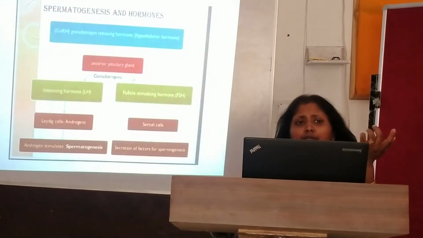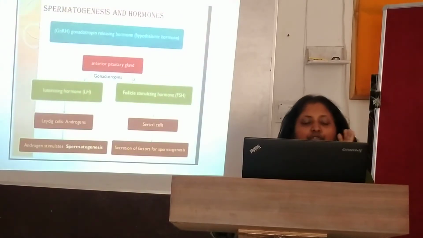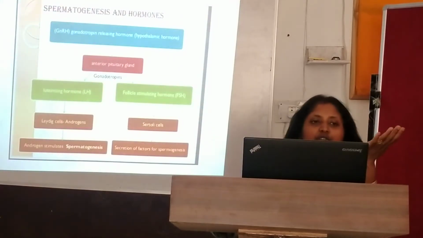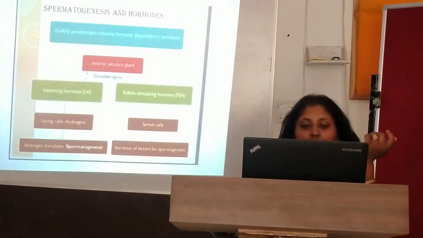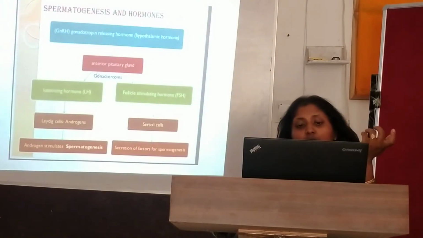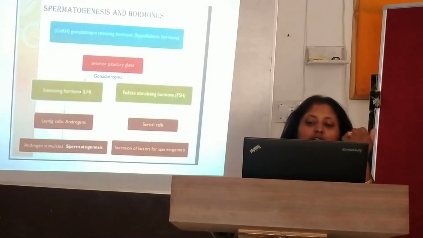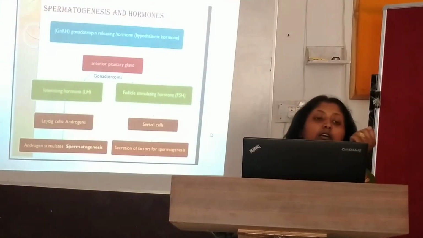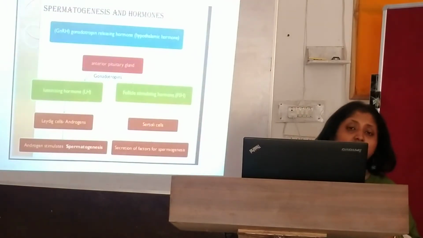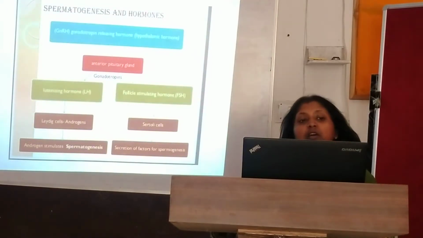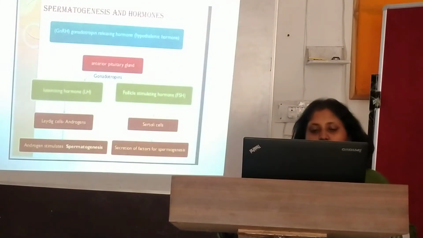In 11th class, I told you about the posterior pituitary and anterior pituitary and the hormones which are released. We discussed that in class 11. So these gonadotropin hormones are released from the anterior pituitary. They are two: one is LH and the other is FSH. LH is the luteinizing hormone and FSH is the follicle stimulating hormone.